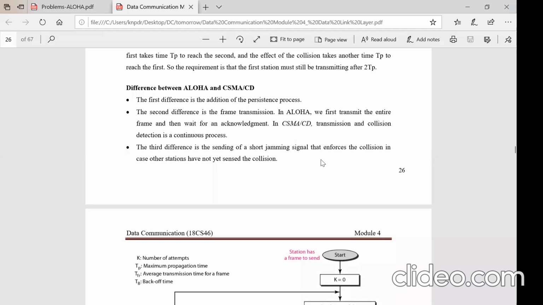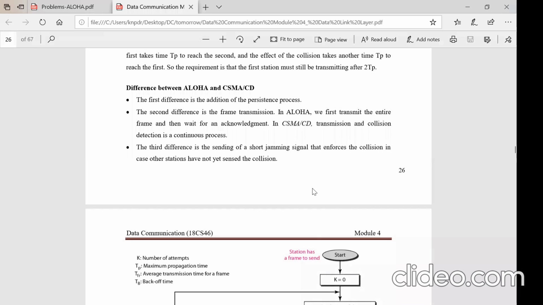And the third difference is an addition to CSMA CD: a short jamming signal that enforces the collision in case other stations have not yet sensed it. You see now, A has sent the data, C has sent the data, and they have collided. C comes to know that the collision has occurred. So this problem should not occur again through other stations sending data. C will send a short jamming signal, cautioning the other stations that the collision has occurred, so they should not try to send data in the channel.